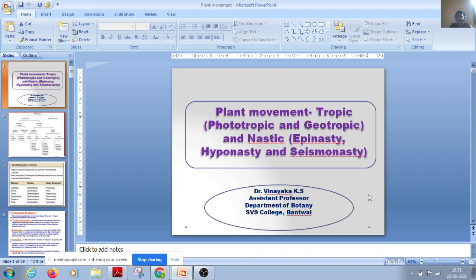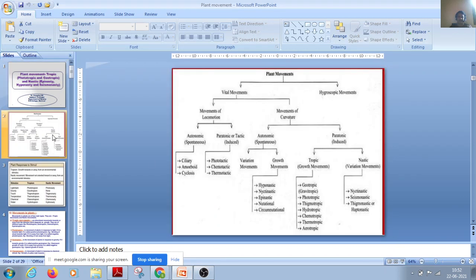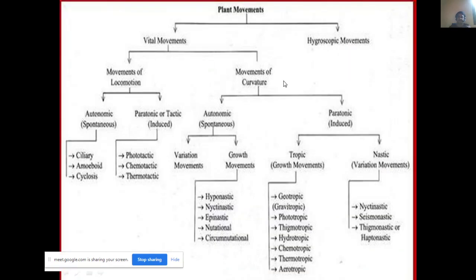Later it was developed by various scientists to study the specific mechanisms of plant movement. There are different types of plant movement that occur in plants. Broadly, plant movements are divided into two types. These I have given in the notes, so you can go through the notes and get the points. The two types are vital movement and hygroscopic movement.